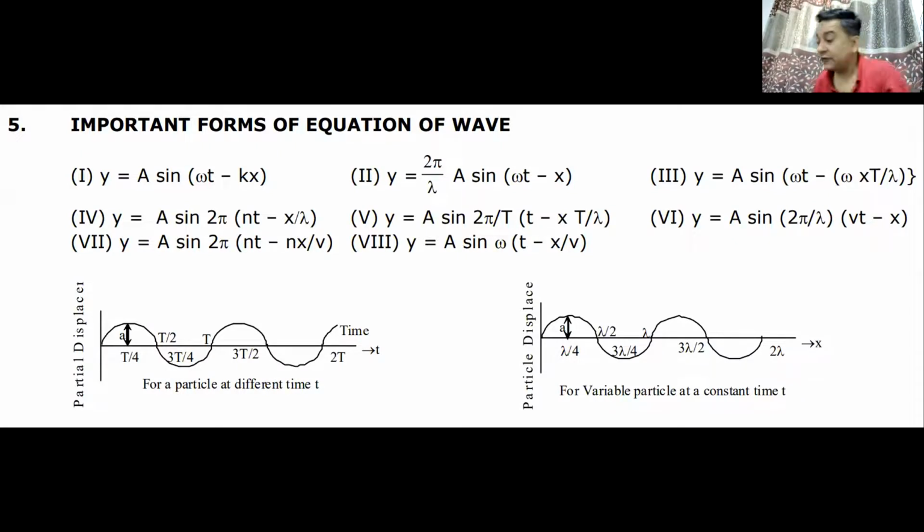We move ahead and see the different forms of the equation of a wave. There are 5, 6, 7, 8, 9, 10 different forms in which you can write this wave equation. This is form number 1, which I remember: omega t minus kx. Then you can put the value of k as 2 pi by lambda, and you can have different ways in which you can write this. There are different ways in which you can write this. Do we understand this? So these are the different ways in which it is written.